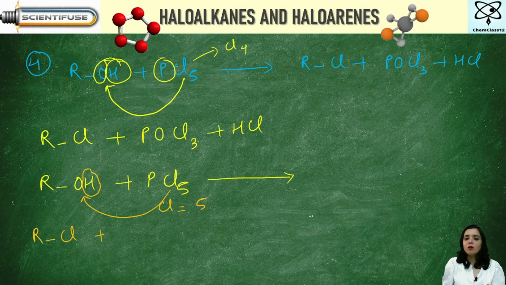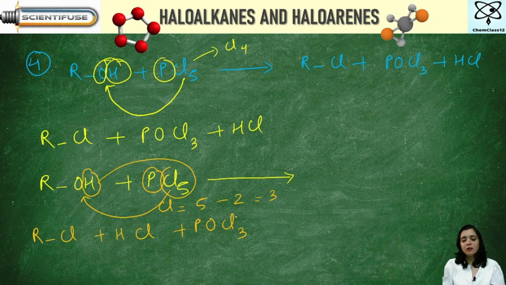So H, and one of the chlorine from here will go away now. HCl plus. See, one of the chlorine got attached here. One of the chlorine went here. Total, how many chlorine will you be left with? 5 minus 2 is 3. So 3 chlorine you will be left with. And what else apart from that? Phosphorus is there, oxygen is there, and chlorine. So POCl3. Is it clear?